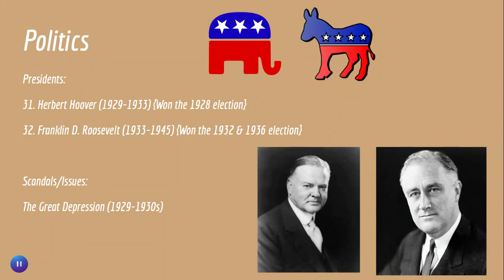And then after he was defeated in 1932 by Franklin D. Roosevelt, who became the 32nd president, who served from 1933 to 1945, he won the 1932 and 1936 election in the 1930s. He also won the 1940 and 1944 elections, but that'll be in the next video. So the biggest scandal or issue during the 1930s was the Great Depression, which pretty much defines the decade. FDR did have some New Deal policies. However, they weren't perfect, and a lot of them led to a lot of the work programs that exist today.